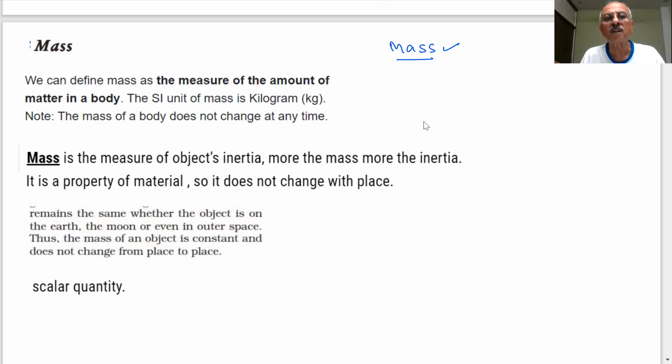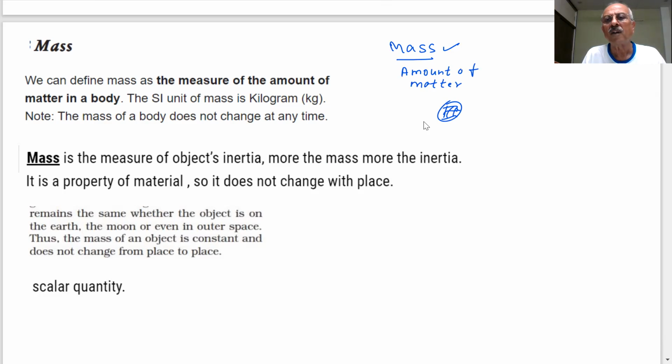What is actually mass? It is the amount of matter in a body. I'm saying it is the amount of matter in a body. Amount of matter, student. If I have a body, what matter it is made up of, that is the amount of matter. Does that amount of matter change when I take this body to any other place? Tell me, will it change?